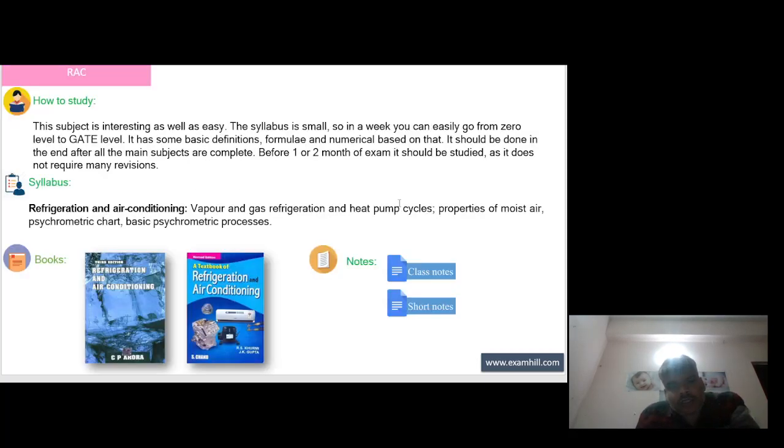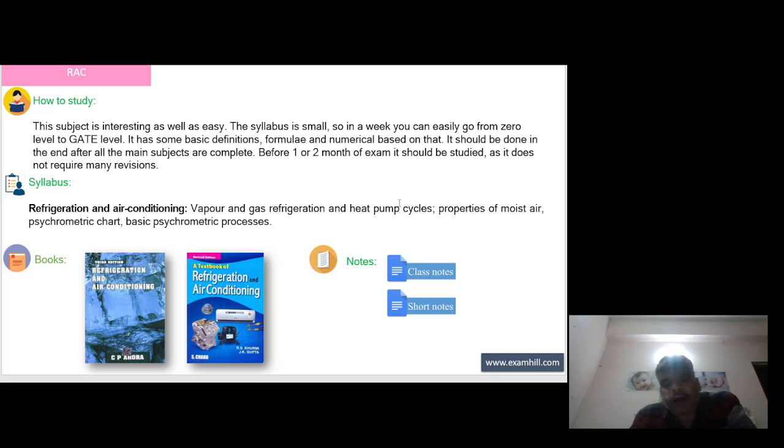Next is the RAC. This subject is interesting as well as easy. The syllabus is small, so in a week you can easily go from zero level to GATE level. It has some basic definitions, formulas and numericals. Based on that, it should be done in the end after all the main subjects are complete. Before 1 or 2 months of the exam, it should be studied as it does not require many revisions.